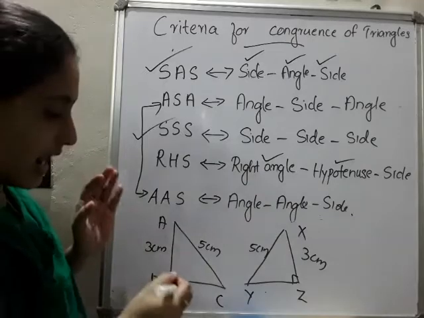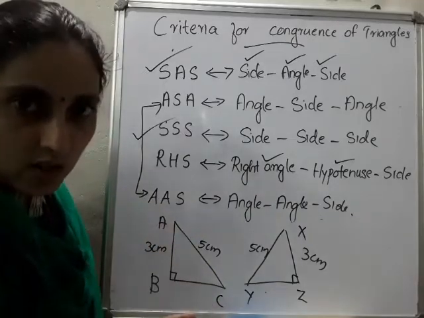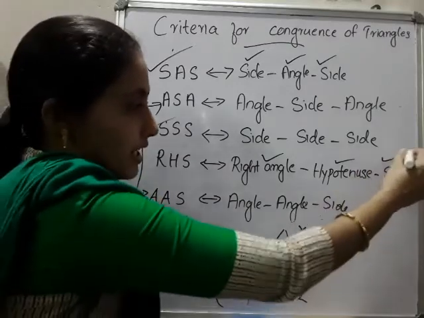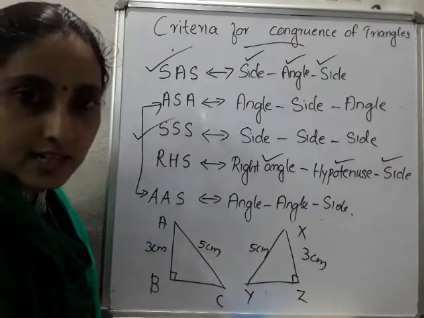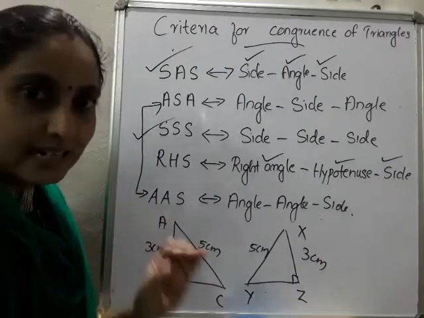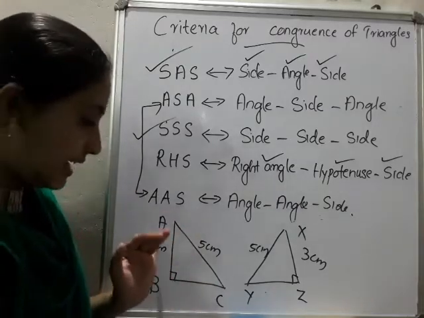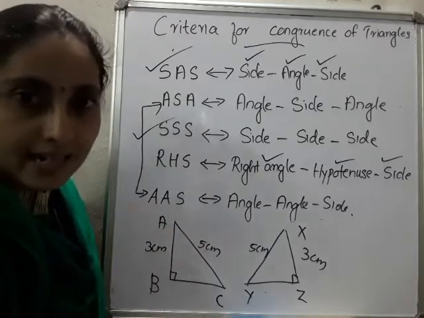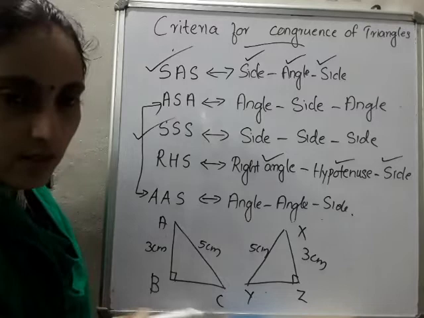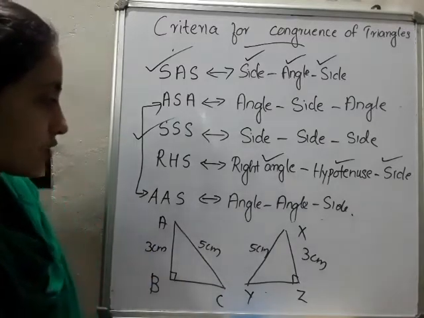So any one side. Either it may be base or it may be altitude. Any one side must be equal. That is the specialty of RHS congruence rule. So side should be equal. So what are the conditions for RHS congruence rule? One right angle is there. Hypotenuse must be equal. That is compulsory. Then either of the remaining sides should be equal. Either it may be base or it may be altitude. That does not matter. So hope you clear this one.